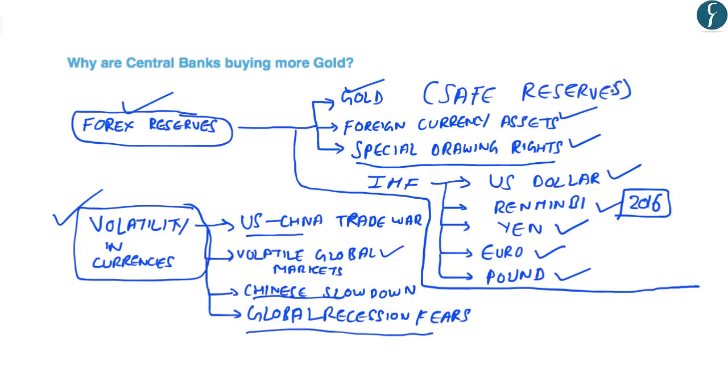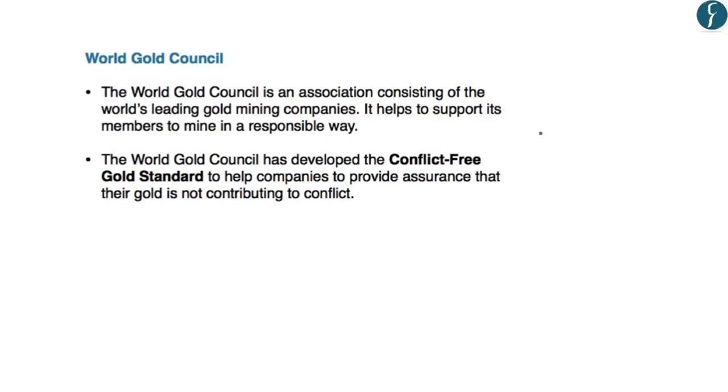So this act of buying gold by the central banks is aimed at diversifying the foreign exchange reserves. Rather than focusing more on foreign currency assets and special drawing rights, the central banks are now focusing on gold, which is being considered a safe haven. And regarding the World Gold Council, it is an association consisting of the world's leading gold mining companies.